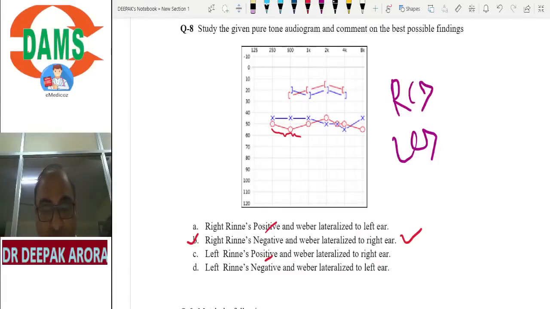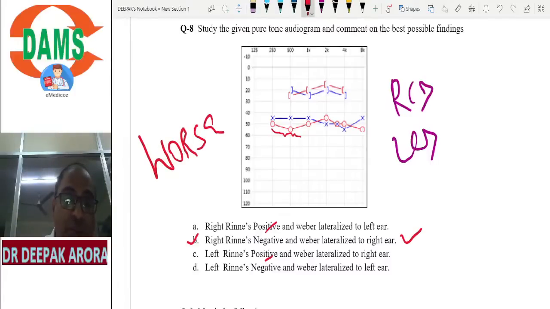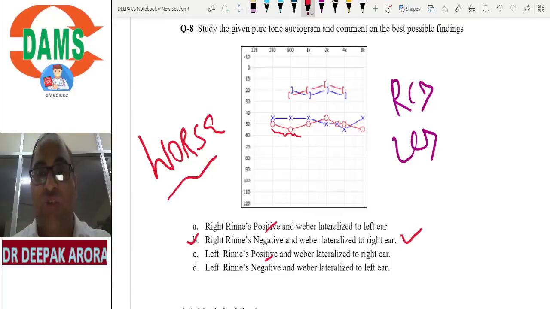First make the diagnosis. Then rule out one with the help of Rinne's. In this patient, Rinne's cannot be positive, so I will rule out options A and C. Now Weber will be lateralized to which ear? Weber will be lateralized to the worse ear. In bilateral sensory, it is lateralized to the better ear. In bilateral conductive, it is lateralized to the worse ear. I hope you're getting the message.